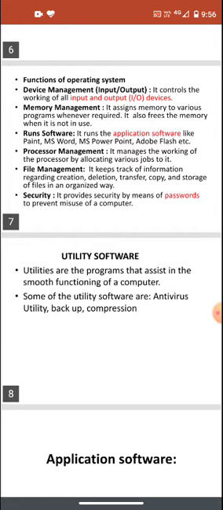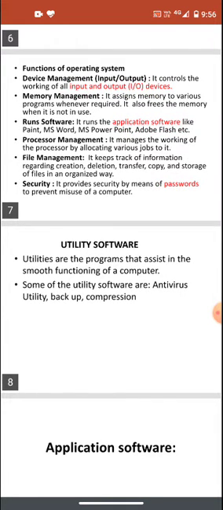When we delete a file and when we transfer a file, all the track is recorded by the operating system. When we delete any file, we can take the backup from the recycle bin. So the backup in the recycle bin is managed by the operating system only. We can also restore the data from the recycle bin, and this is also the working of the operating system.